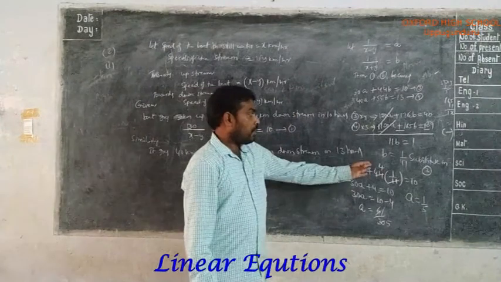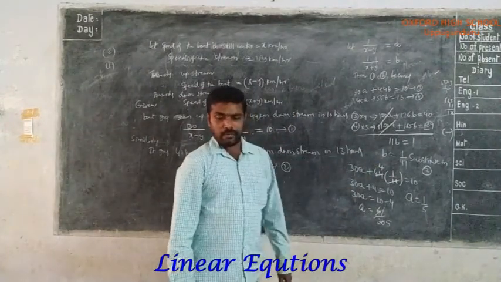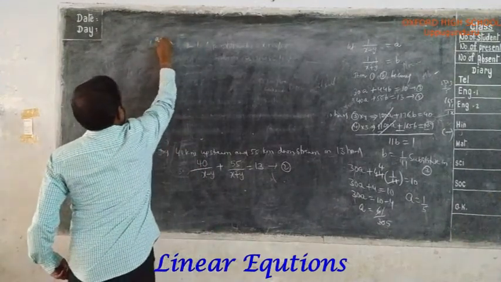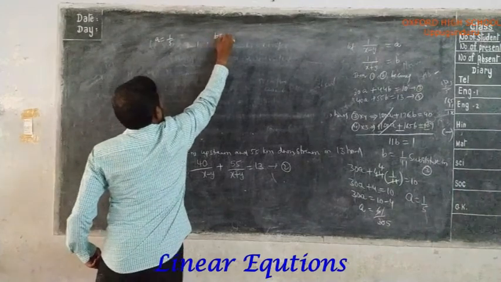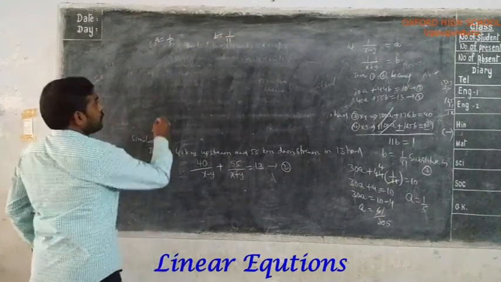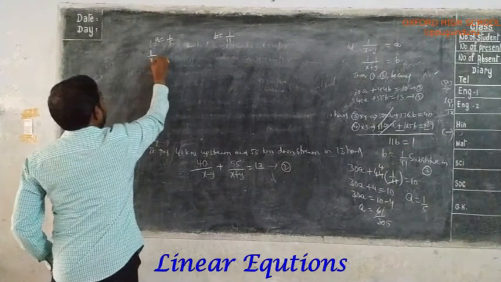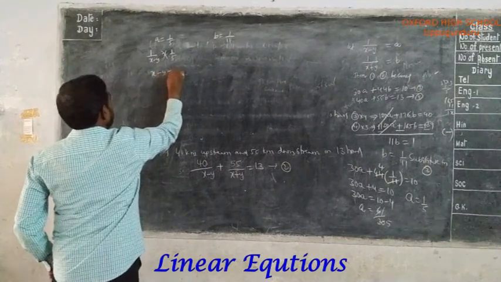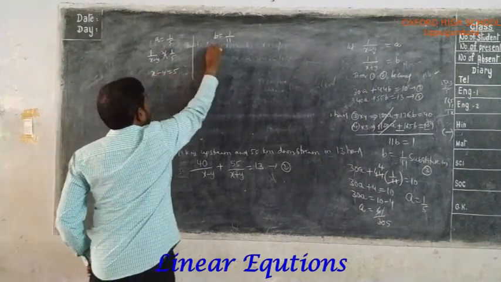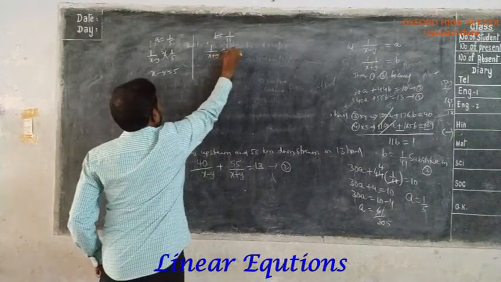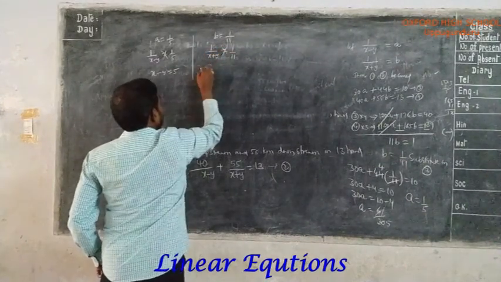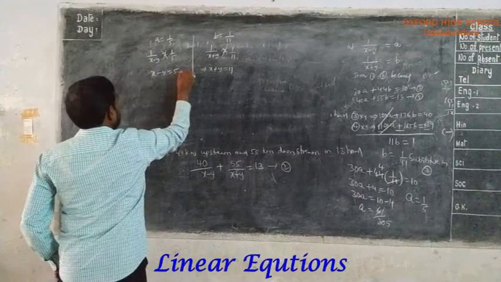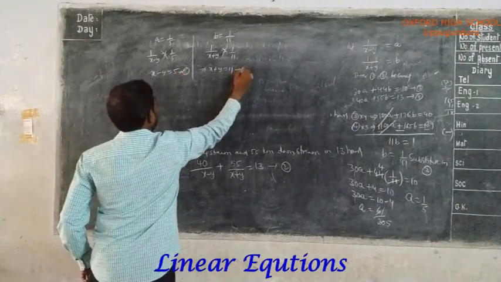Now we are getting the values of a and b. From this we have to find the x and y values. What is a? a equal to 1 by 5. b equal to 1 by 11. a means 1 by x minus y equal to 1 by 5. Cross multiplying these two, x minus y equal to 5. Similarly, b means 1 by x plus y equal to 1 by 11. Cross multiplying, x plus y equal to 11. So consider this as equation 5, this as equation 6.